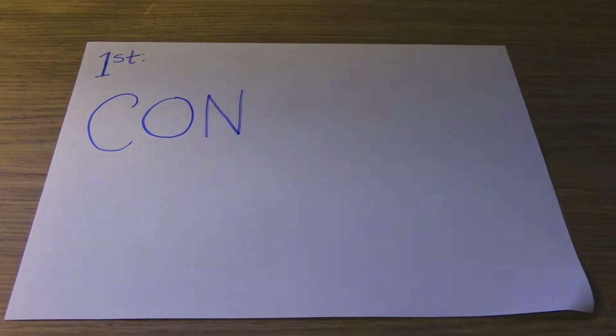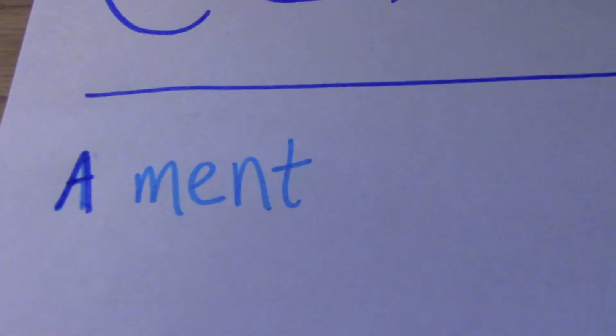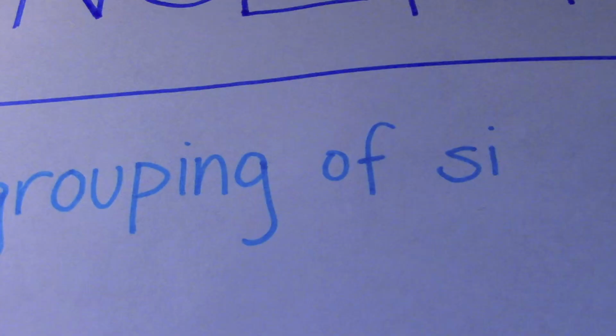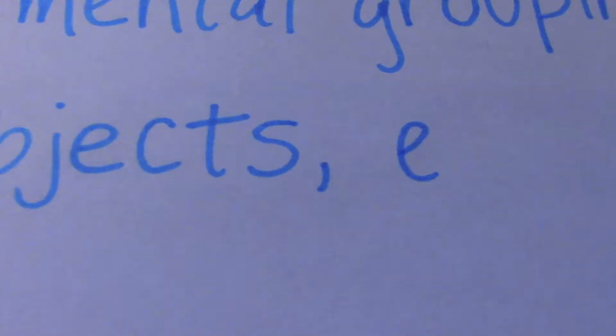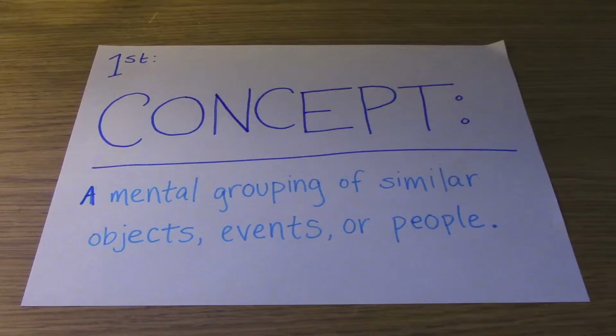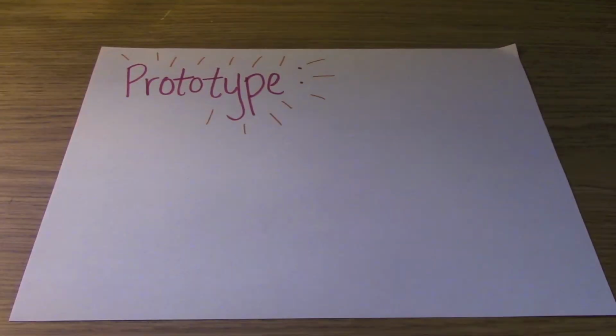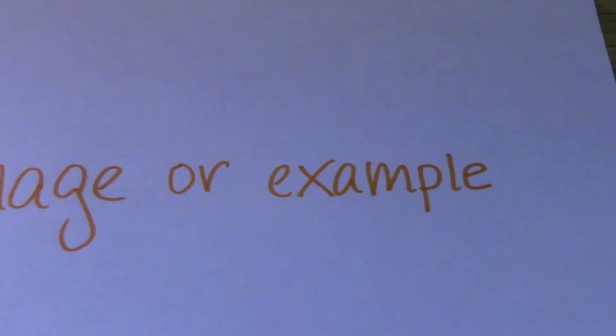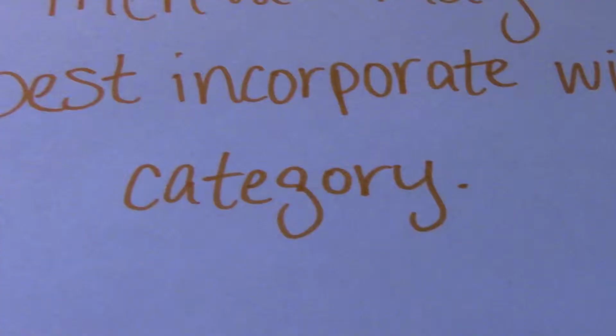Our first term today in the thinking unit is concept. A concept is defined as a mental grouping of similar objects, events, or people. A concept is a broader term for a prototype. A prototype is defined as a mental image or example we best associate with a specific category.